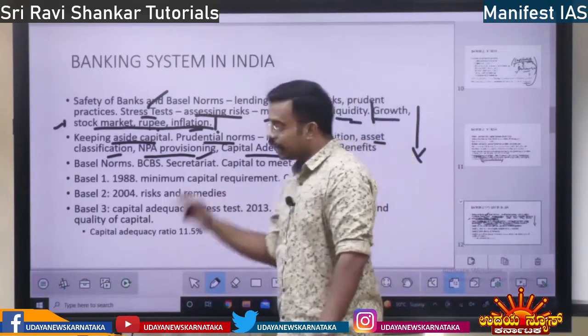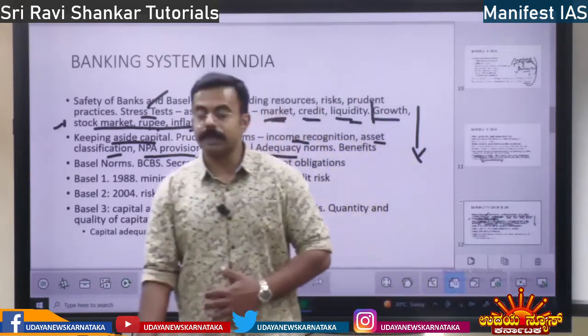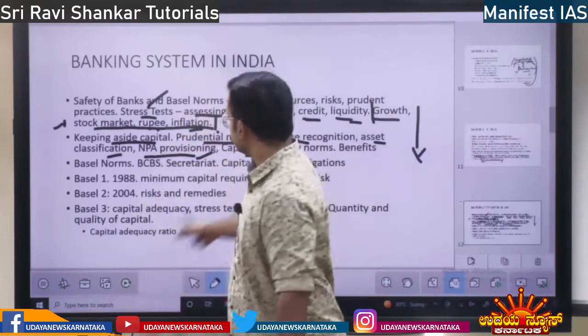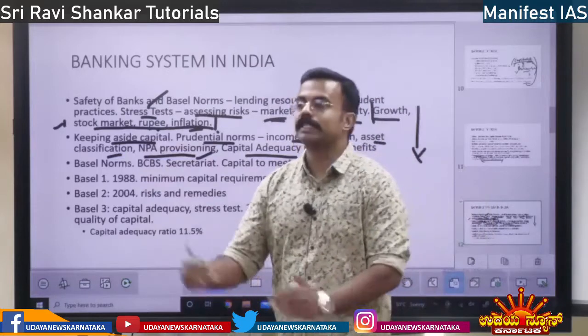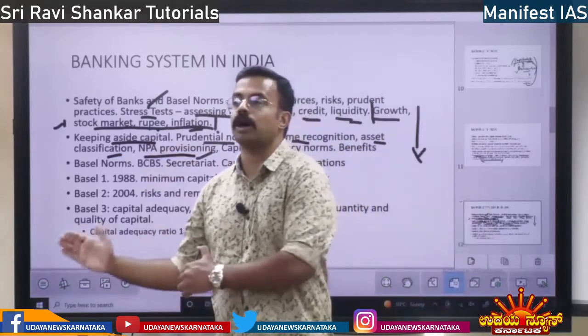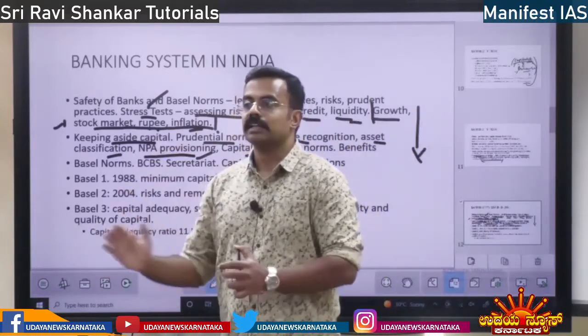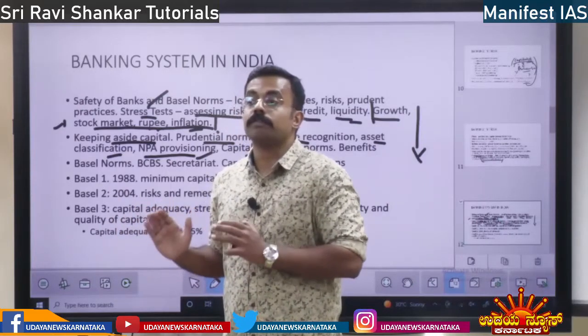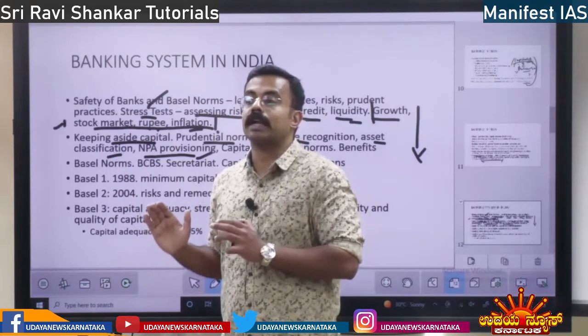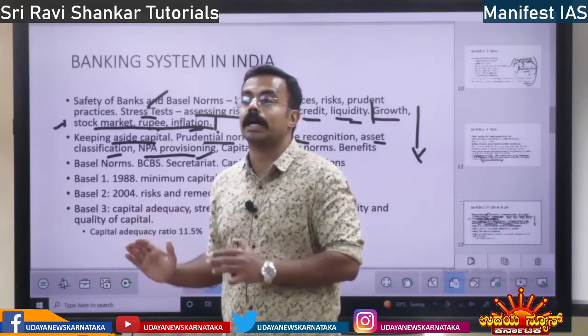Then capital adequacy norms. Capital adequacy. I told you it is similar to keeping aside capital. Some capital should be set aside. Capital adequacy norms, CAN. Some capital should be set aside for the safety of the operation of the bank, so that the bank doesn't collapse, the bank doesn't go bankrupt.